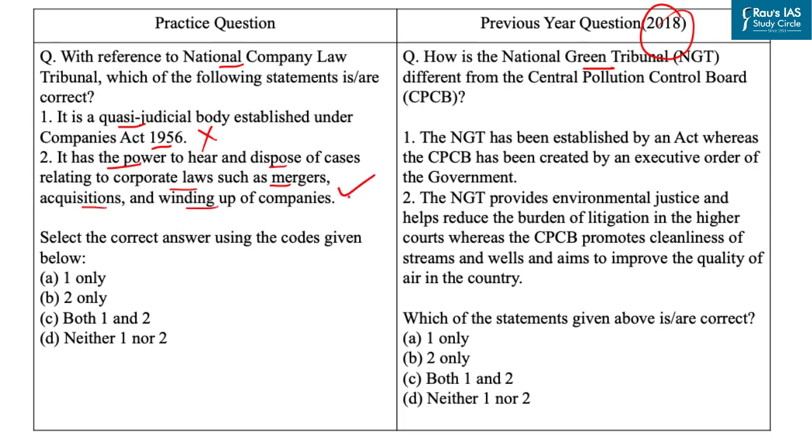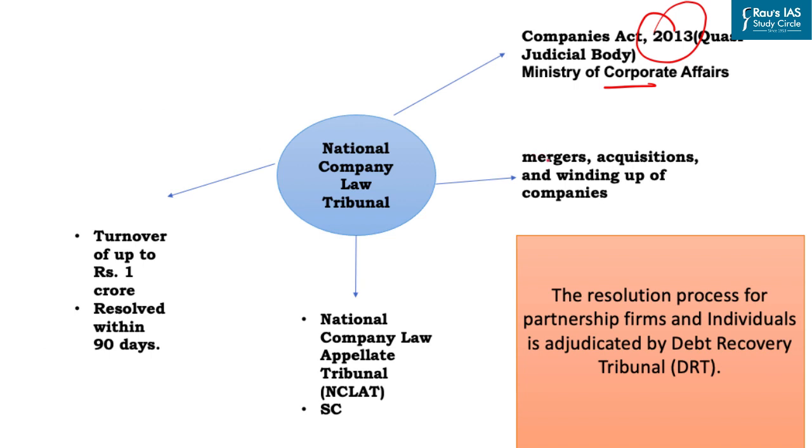Now this statement is correct because it has the power to hear and dispose of cases related to corporate laws such as mergers, acquisitions, and winding up of companies. But here you should remember one thing, that the resolution process for partnership firms and individuals is adjudicated by the Debt Recovery Tribunal and not by NCLT. Also, appeals against the orders of NCLT can be filed with the National Company Law Appellate Tribunal, that is NCLAT. Further appeals can be made to the Supreme Court of India.